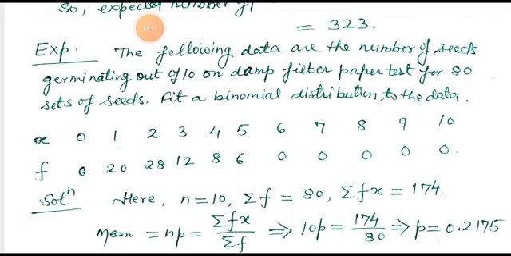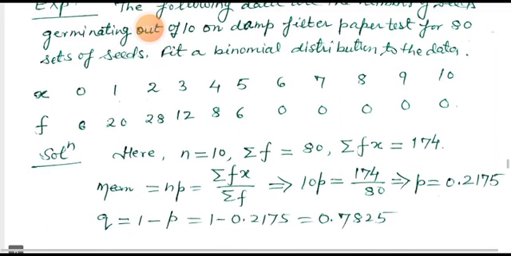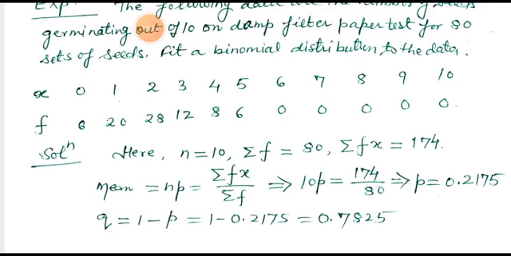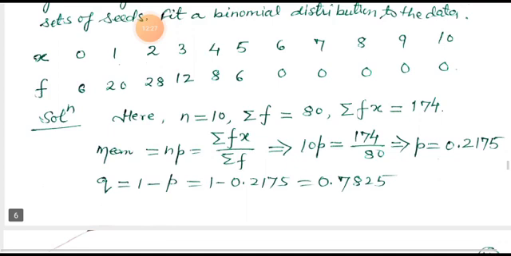Fit a binomial distribution to the data, with X and corresponding frequency given here. So solution: in order to find the solution, here n is equal to 10, sigma f is equal to 80, sigma fx is equal to 174. Mean is equal to np, that is sigma fx upon sigma f. This implies 10p is equal to 174 upon 80.